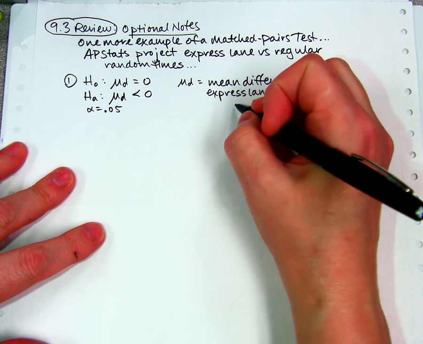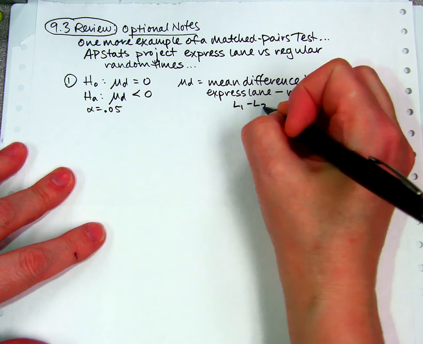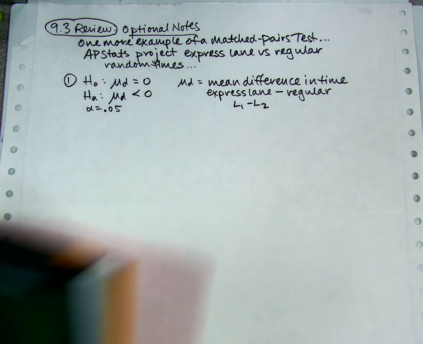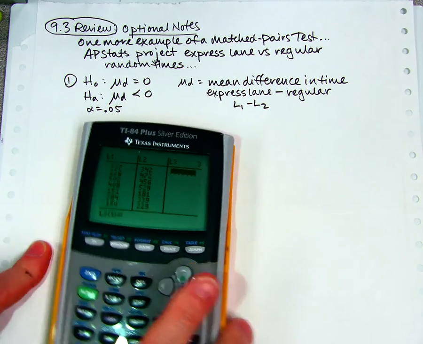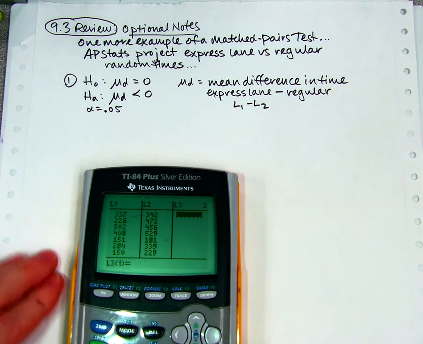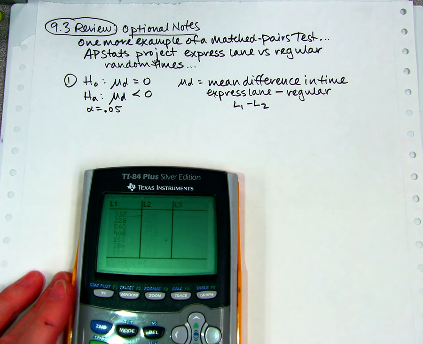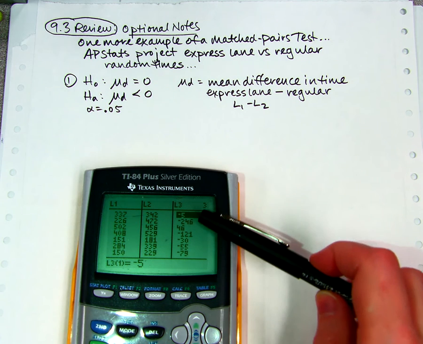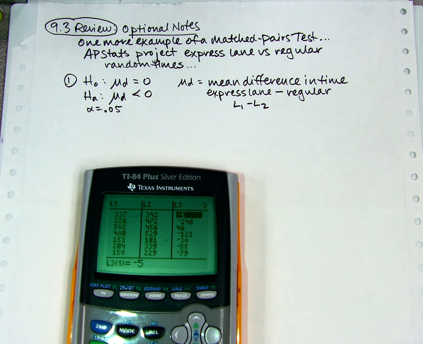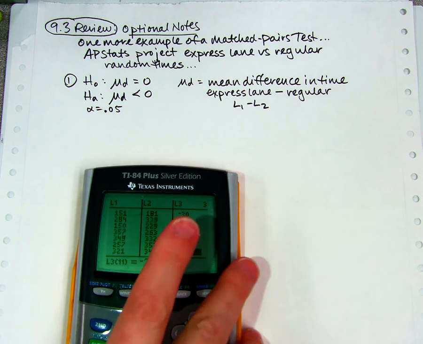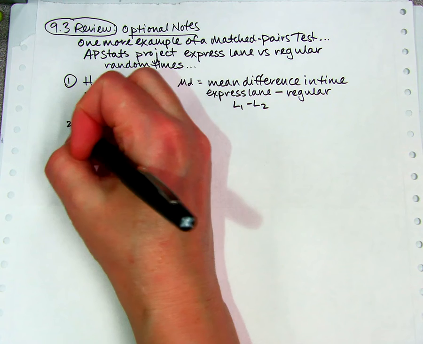Because I chose this direction, I'm going to do list 1 minus list 2 on my calculator to get my differences. And I have not done that yet. Here's the data that I typed in before I started the video. And I'm doing list 1 minus list 2. Some of them are negative, some of them are positive. Negative is good because it means that I was right, that the express lane did take less time. And anything that's positive, which there aren't very many of them, are times when the person in the regular lane got through faster.